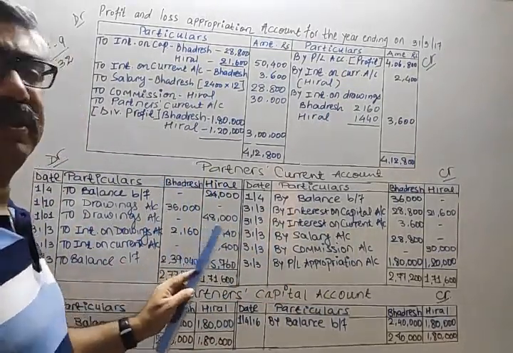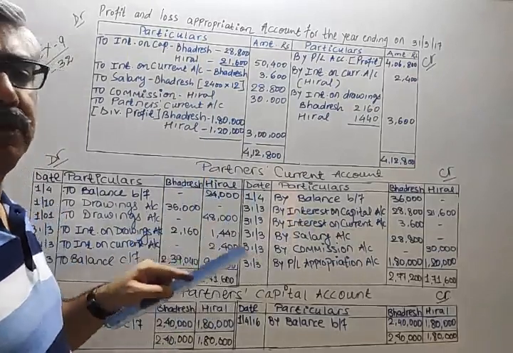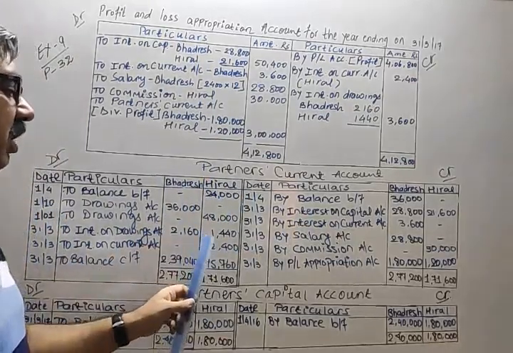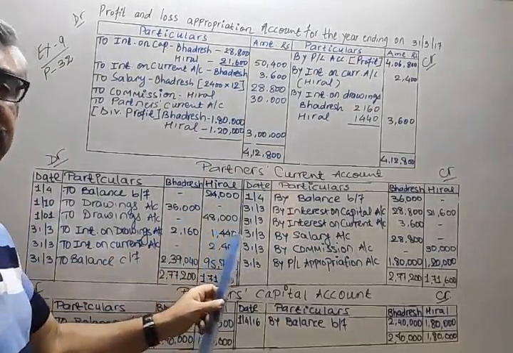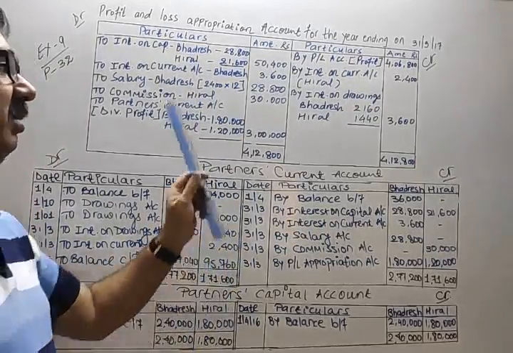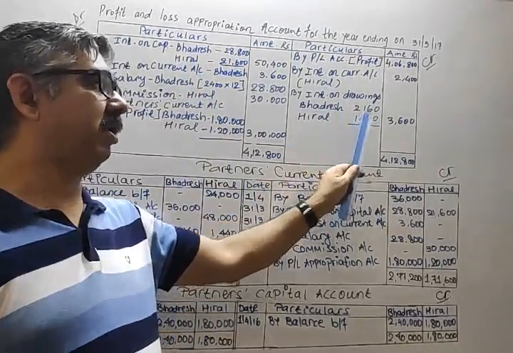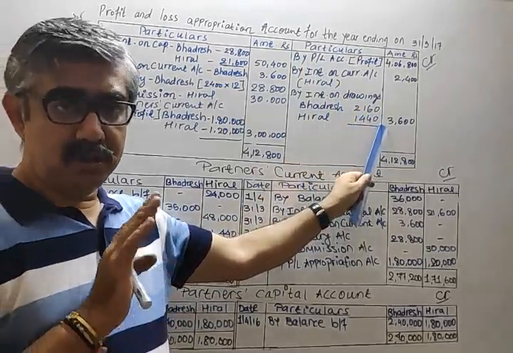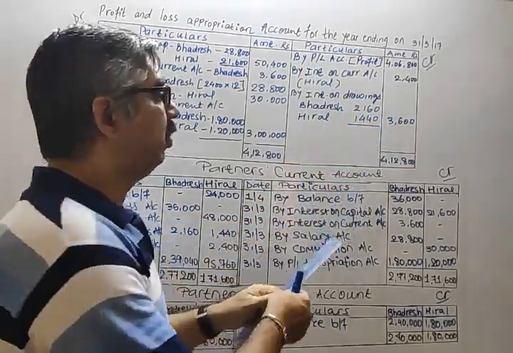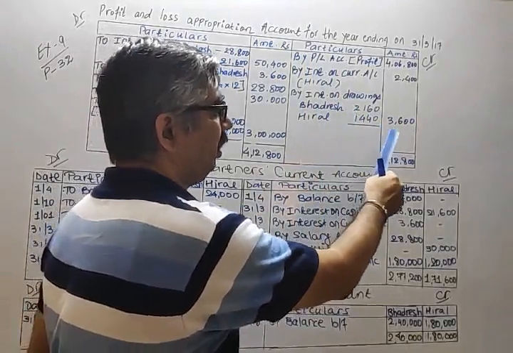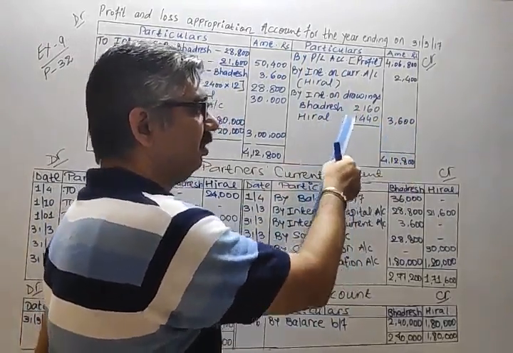Okay? So you get 1,440. Again the opposite effect, 1,440. Clear? Overall total 3,600.